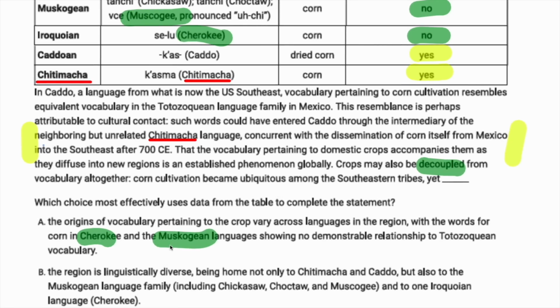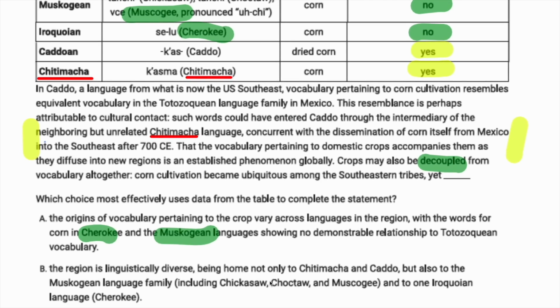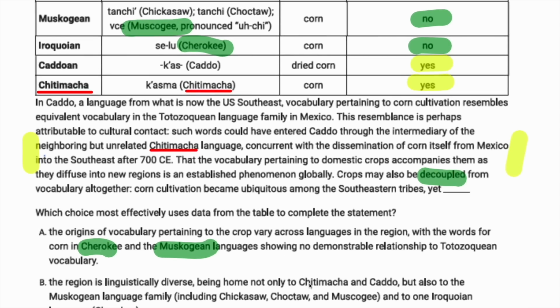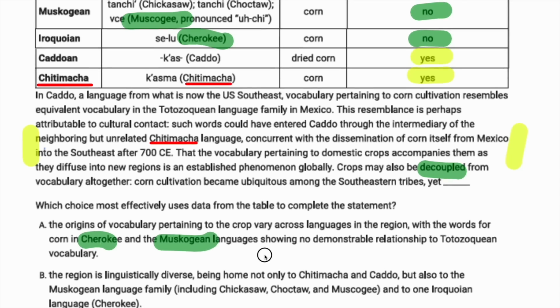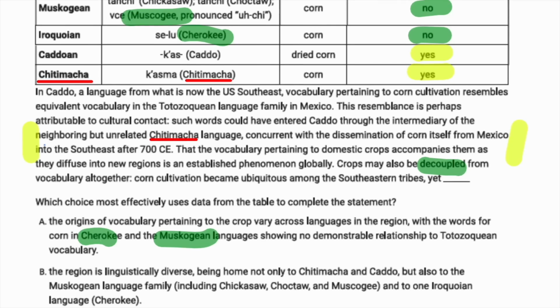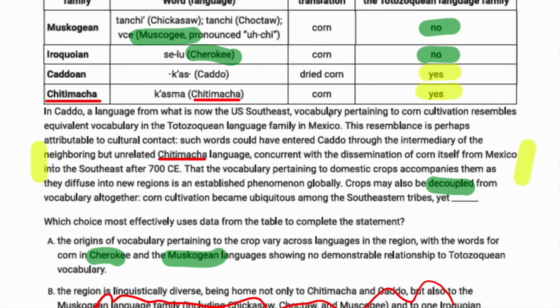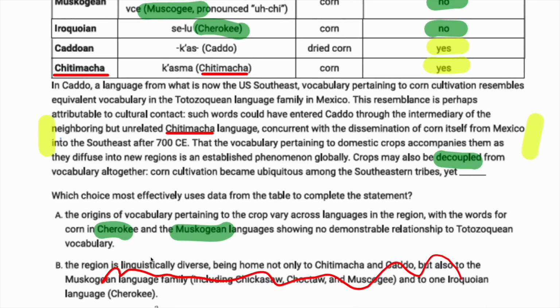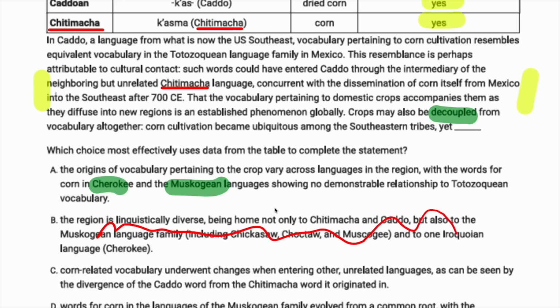So B, the region is linguistically diverse, being home not only to Chitimacha and Caddo, but also to the Muskogean language family and to one Iroquoian language. Well, that's not related to the decoupling of corn-related vocabulary from corn itself. It just says that it's linguistically diverse, but that's not really the issue here. Again, we want something that reflects this decoupling that they speak of.